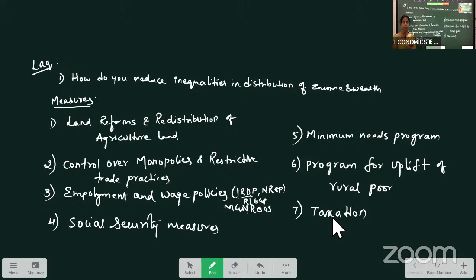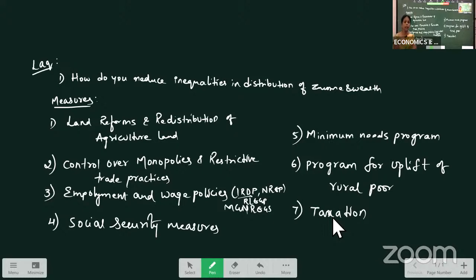So what we are doing here is creating employment in the rural areas only, so that as we have plenty of human resources, if we use them, on one hand employment will be created, on the other hand development of the economy is also possible. With that intention, these employment and wage policies have been introduced in the country.